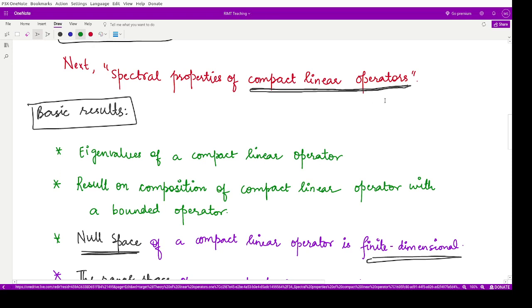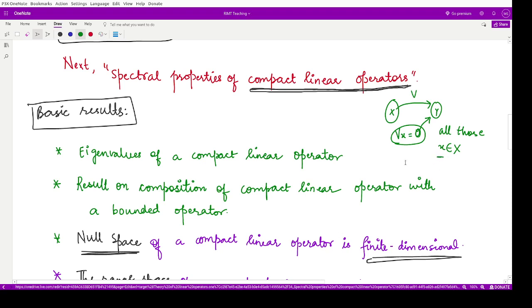If you remember, for the simple functions or in vector spaces, what is the null space? Suppose we have a linear map from X to Y, represented by V. Then how do we define null space? We will say V of x should be equal to 0. So all those x belonging to capital X such that this happens, for the 0 lying in Y, then we say that the set or the space consisting of all those x would be the null space.